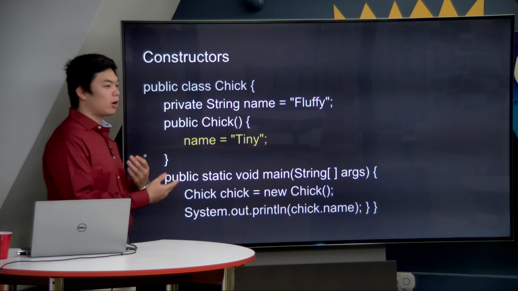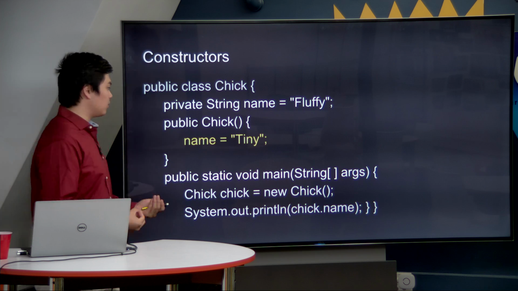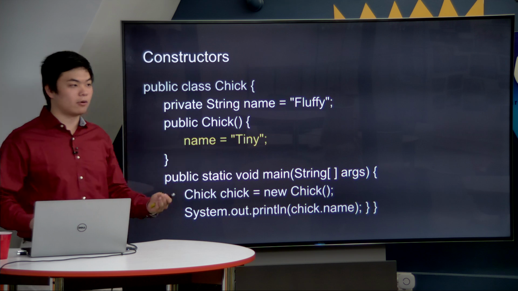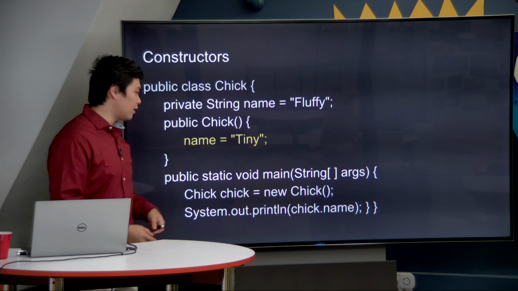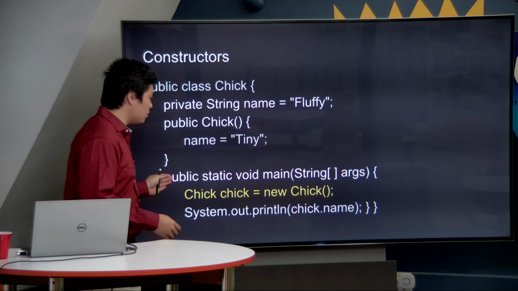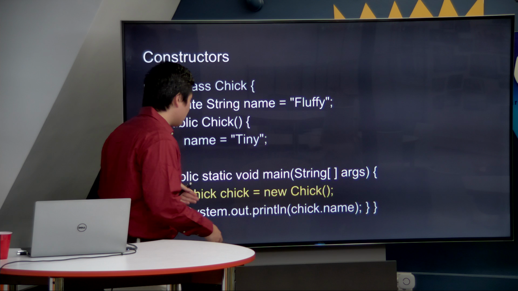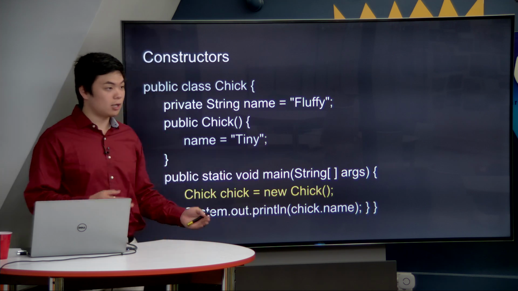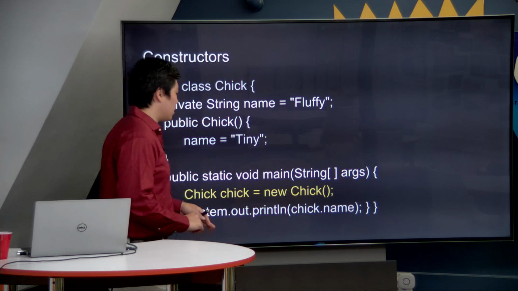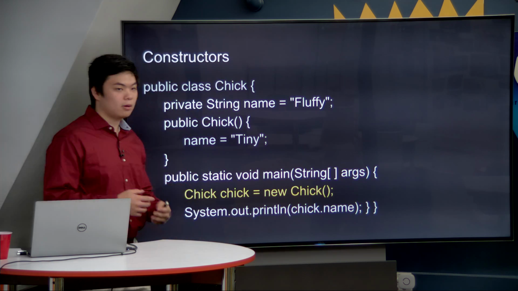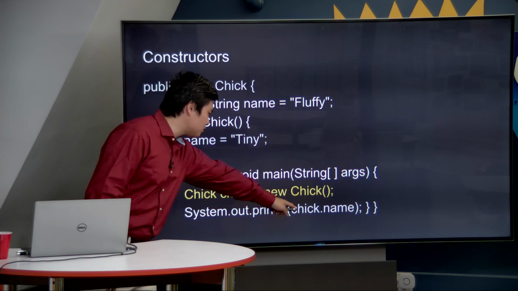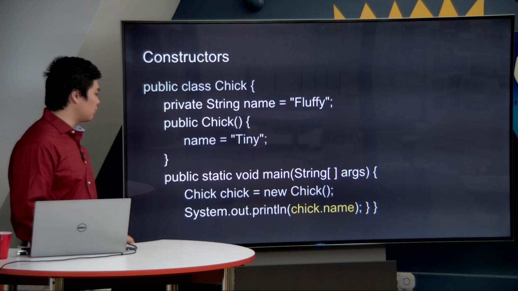Inside, notice that we can run arguments that change variables or create new variables. In this case, what we're doing is we're taking the name object that we created before and giving it a new value, in this case, the word tiny. And then below, when we use our main method that we talked about earlier, we can create an object that is a chick object. And in this case, we have to use a new parameter. We have to say chick over here. And notice that this way, we have a new object successfully created. And then if we go down to the very bottom and we try to print out the chick's name, what do you think we would get?